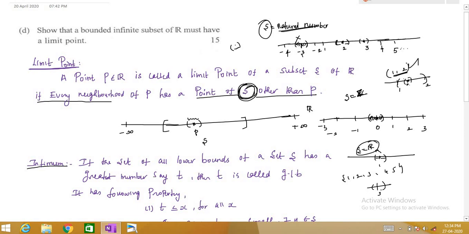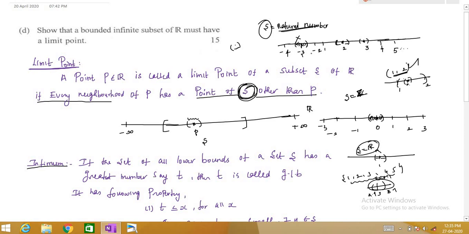You can see that, let us take epsilon to be equal to 0.1, then this neighborhood is 3.1 and this is 2.9. So there is no other point other than 3, because this set contains only 1, 2, 3, 4, 5. So the neighborhood has to contain a point other than 3, it has to contain 1, 2, 4, or 5. But you can see in this interval there is no point which is 1, 2, 4 or 5. So therefore a finite set has no limit point.